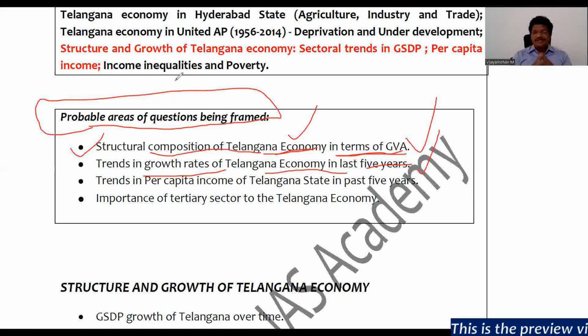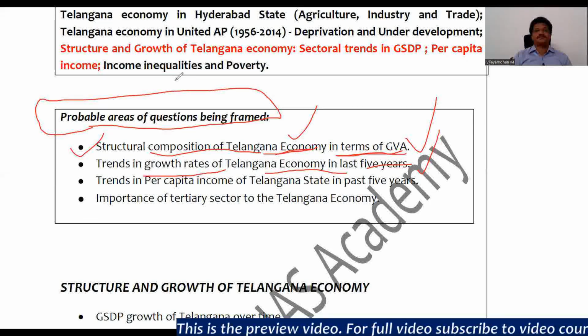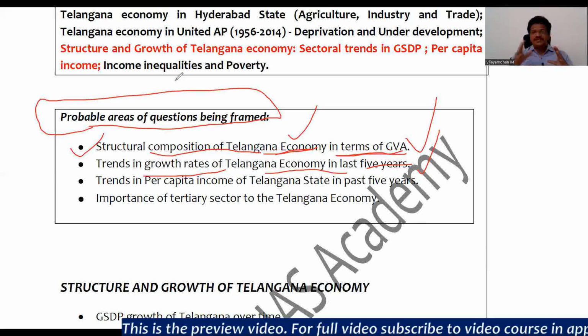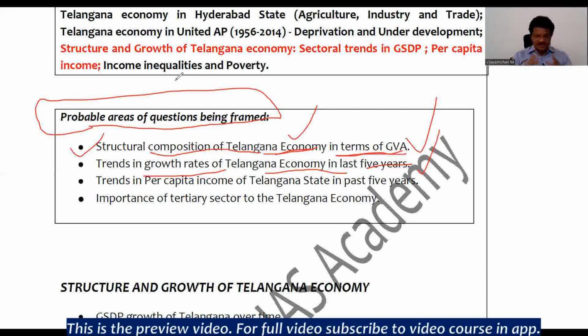As far as the Group 1 examination is concerned, the examiner expects that aspirants should have a minimum knowledge of the trend of the economy. Without knowing that trend, how can you become a Group 1 officer? You should be able to understand the structural transformation happening in the economy, especially the regional economy, as you are going to serve in your own state. That is why there is more focus on the trends of per capita income and the trends of structural contribution.